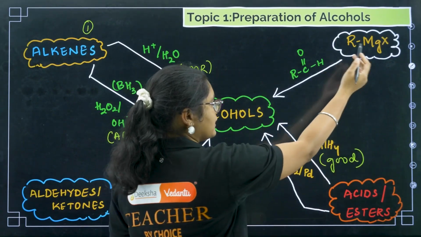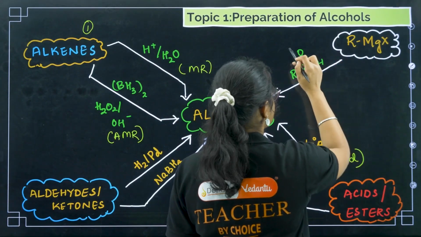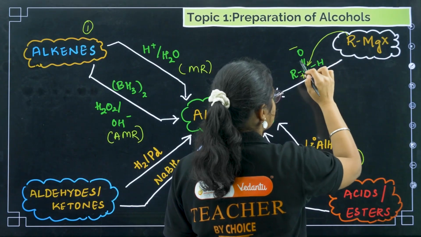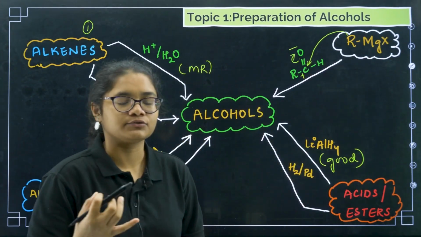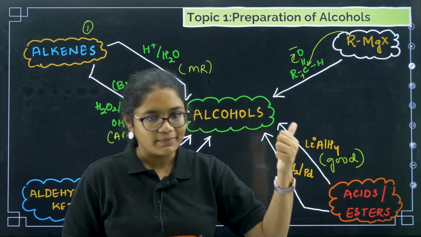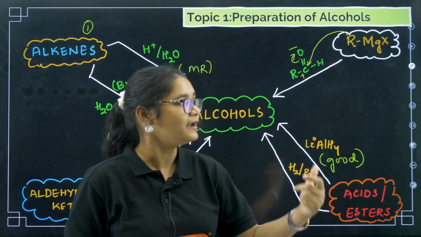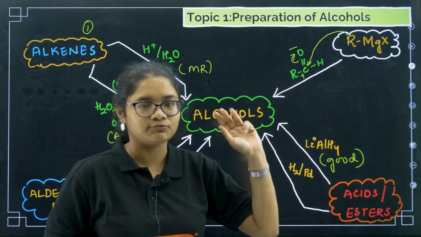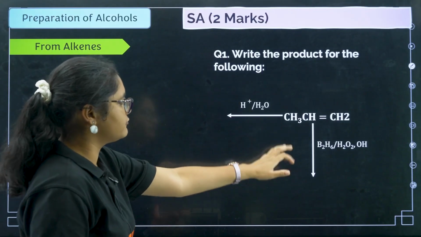And with Grignard reagent also you can prepare alcohols, RMgX. So what will happen? This is O minus and C plus, and this R will attack here, this will go here, OMgX will form, and then it gets hydrolyzed to give you OH, okay? So these are the four methods: from alkenes, from carbonyl compounds, from acids, and from Grignard reagent. Now we will do questions from these four methods. Let's start now. First, write the product for the following reaction.